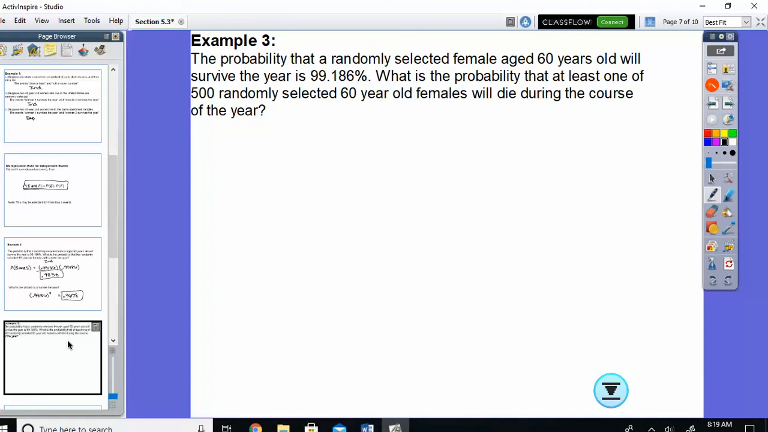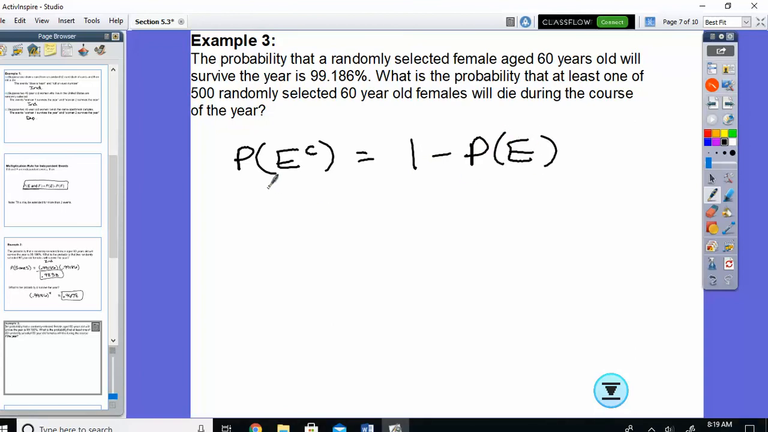Could you do like the complement? Yes. At least one person dying is the opposite of everybody surviving, right? So we could do this as a complement, like we talked about yesterday. We have this complement formula, that's just 1 minus the probability of E. So the probability of at least one dying is 1 minus the probability that they all survive.